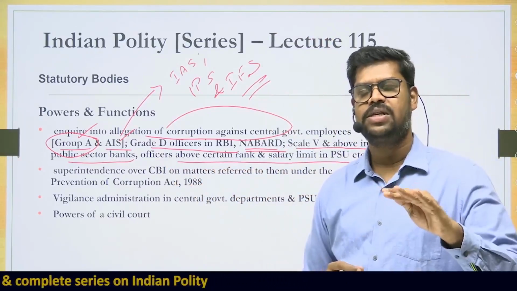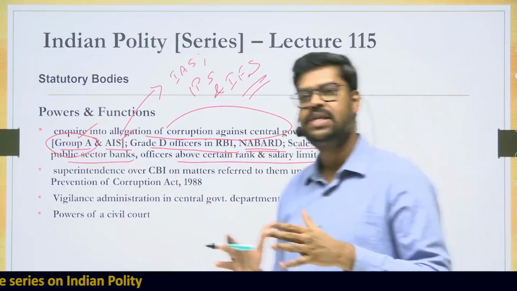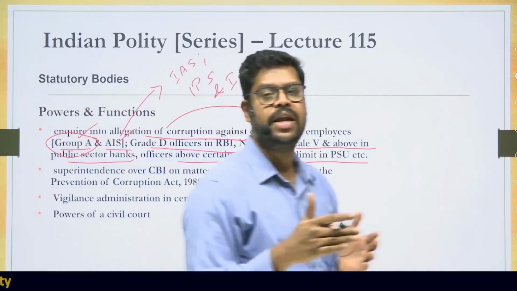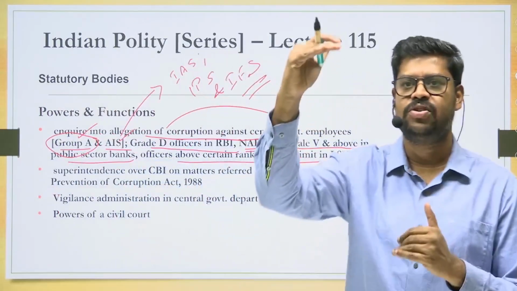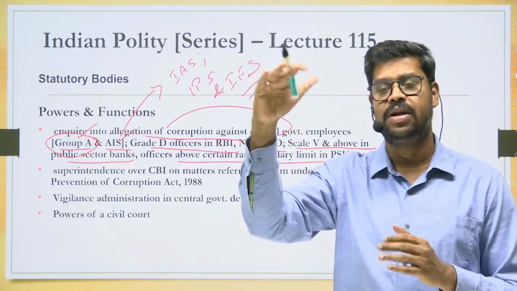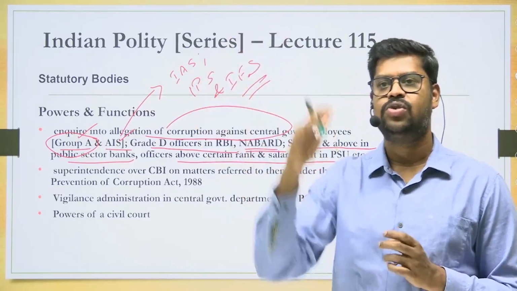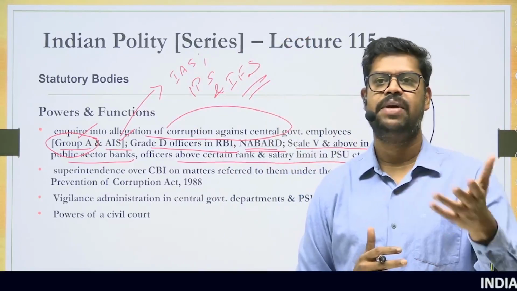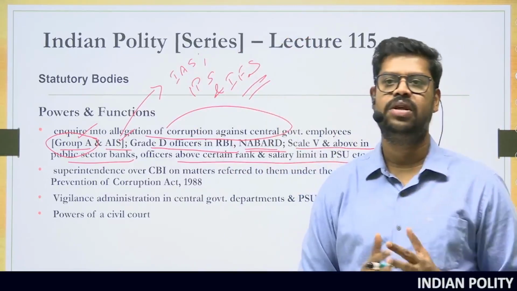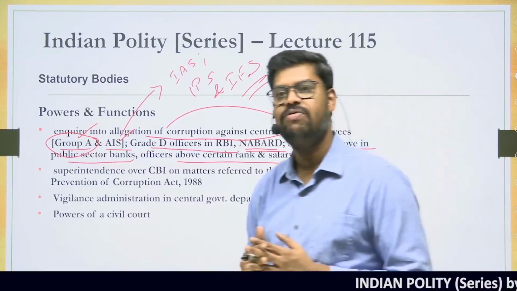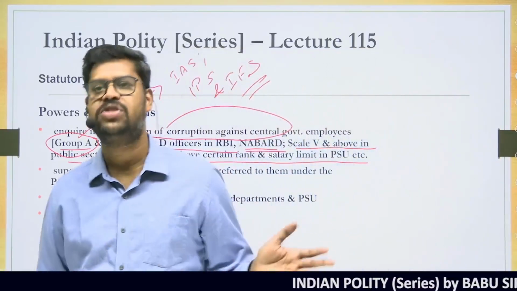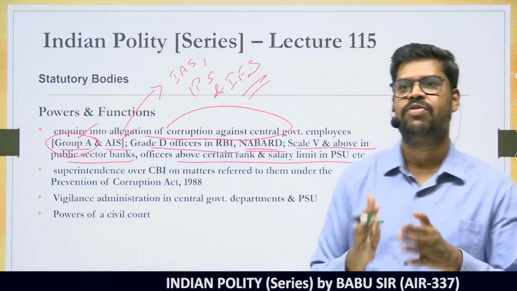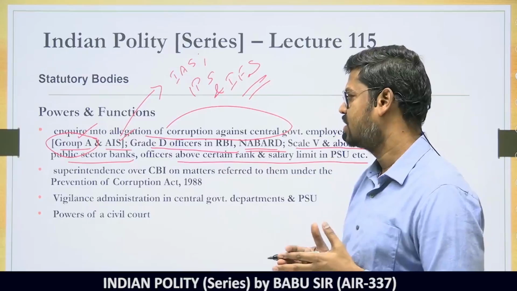Here you can understand, as I already said, that while the CVC does not look into investigation of all government employees, it can inquire into certain officers of the highest rank, because corruption can be at a larger scale at these highest ranks. At these levels, the CVC can take up the investigation, and sometimes they may refer the matter to the CBI to further investigate, because the Central Vigilance Commission does not have a broader investigative wing as the CBI would have. So these are some of the functions performed by the Vigilance Commission.